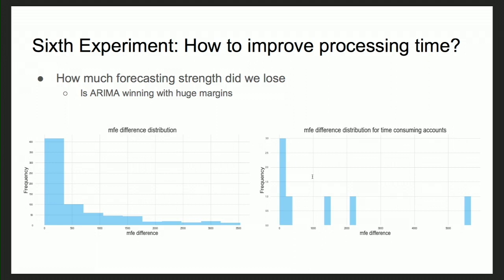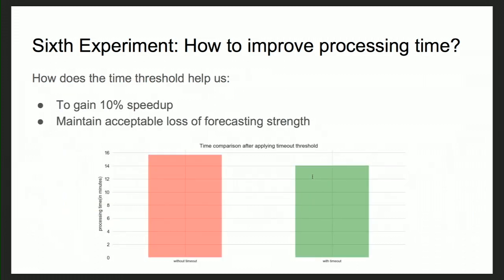As we can see, for more than half of the accounts, which is 4 accounts, the difference is pretty low, though we have some outliers. So based on that, we moved ahead and implemented 300 seconds, or 5 minutes, as our time threshold. This helped us gain a 10% speedup with an acceptable loss in forecasting strength.